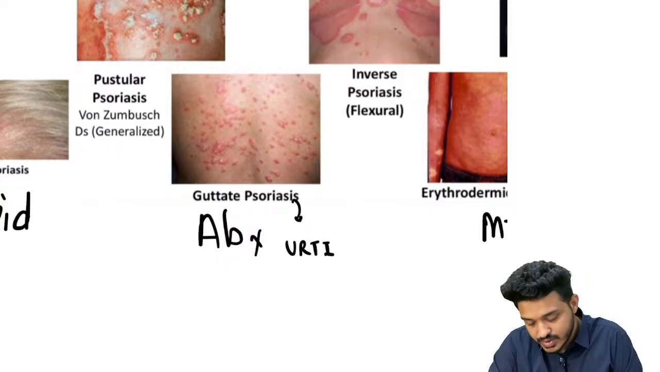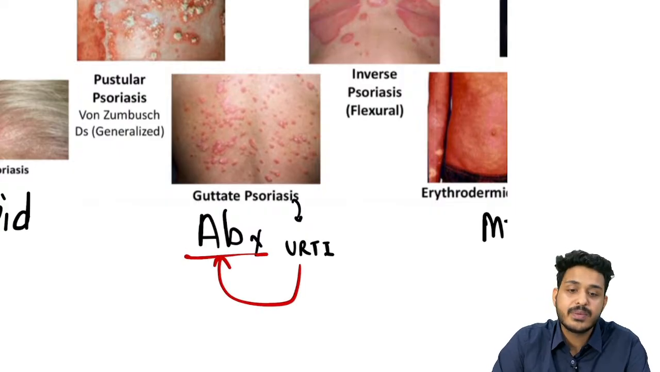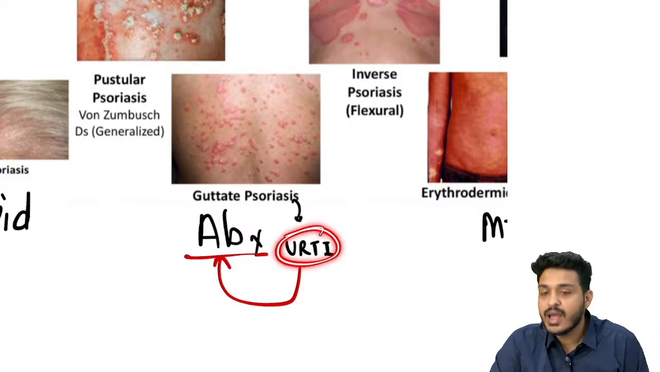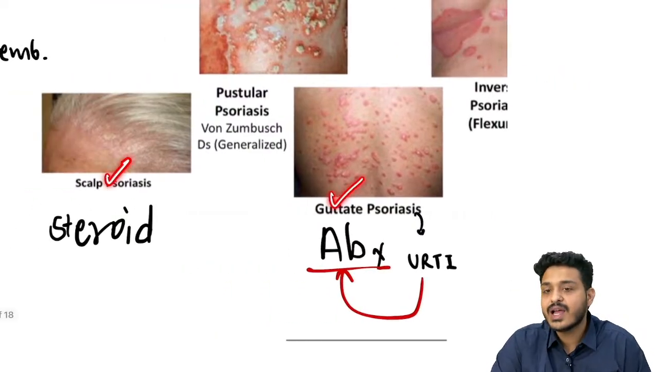And they have asked you the treatment of choice for this particular one. The treatment is going to be what? इसमें हमको क्या देना है? इसमें हमको एंटीबायोटिक्स देना है पेशेंट को. We need to treat this situation and automatically the patient will be fine, right? So you understand about the scalp psoriasis and guttate psoriasis.